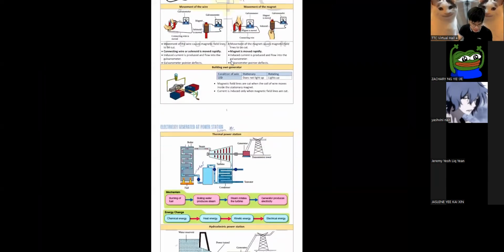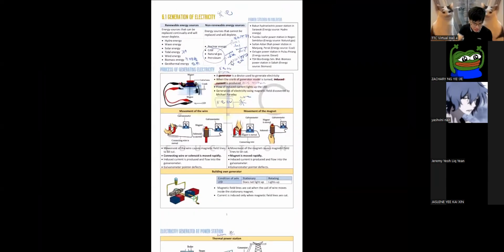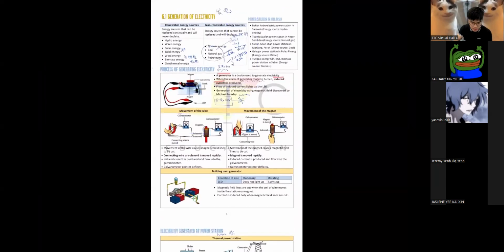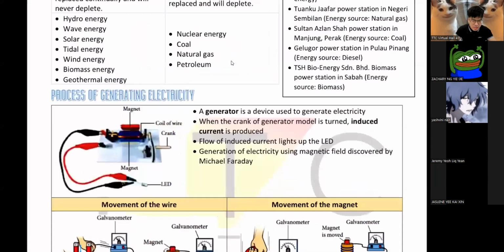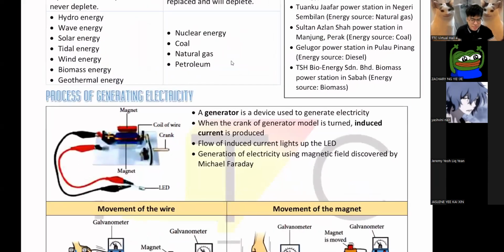Let's go to chapter 6, which is our electricity chapter. I think I talked a little bit about this last week, just the beginning. As I said, this chapter is not as boring as your Form 2 electricity, because Form 2 electricity is all about calculation.